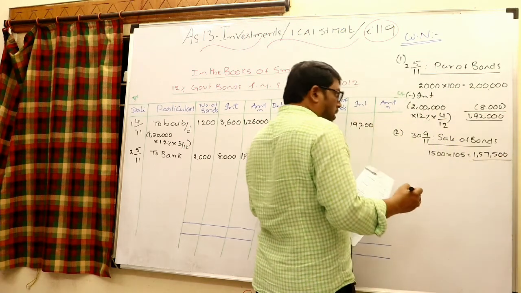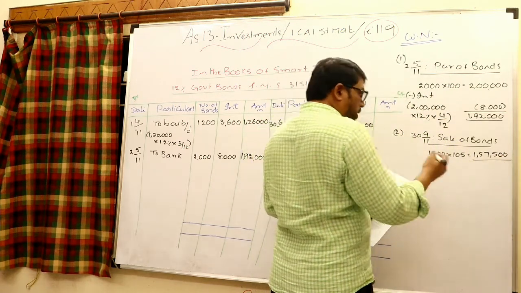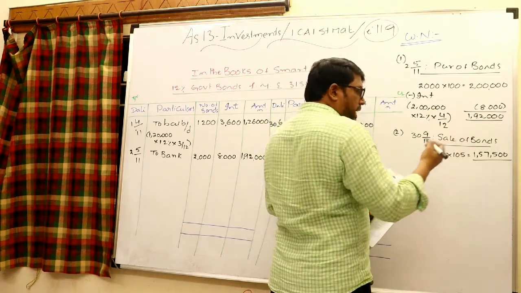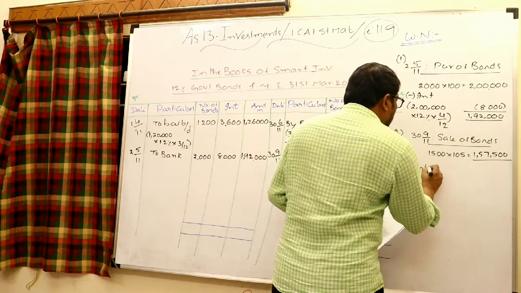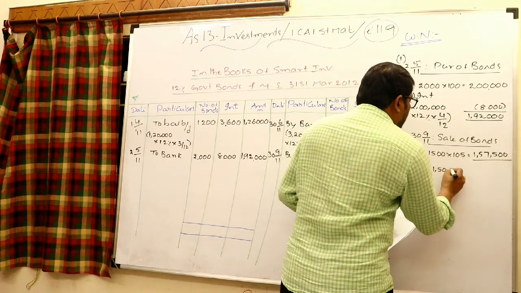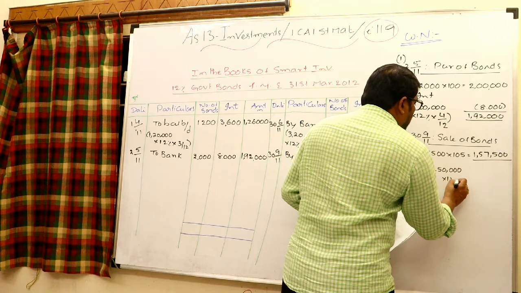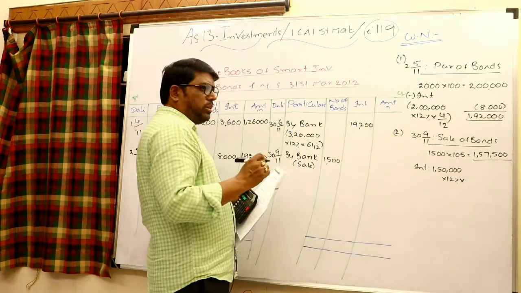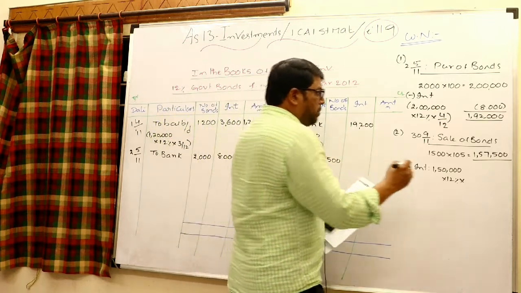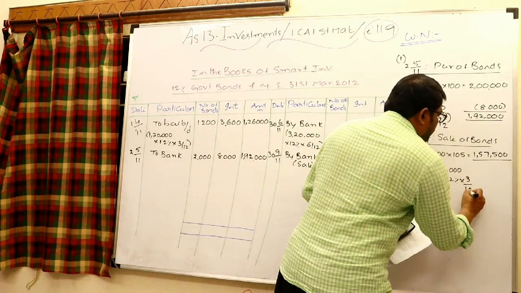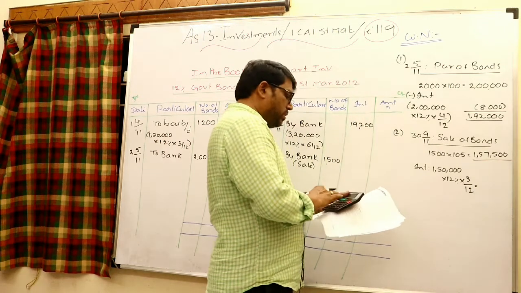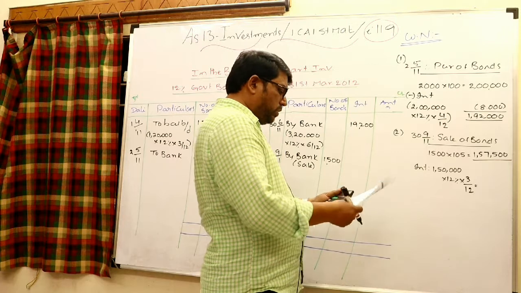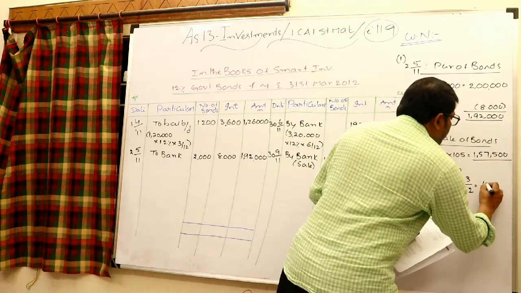Interest to be paid separately. When sale, of course, you receive only towards cost of investments, and interest you have to calculate separately and collect this. 1,50,000 into 12% into, look at that, 30th September means earlier June already paid, July, August, September, 3 months accrued but not due. Therefore, 1,50,000 into 12% into 3 months, 3 by 12. So this is 4,500.